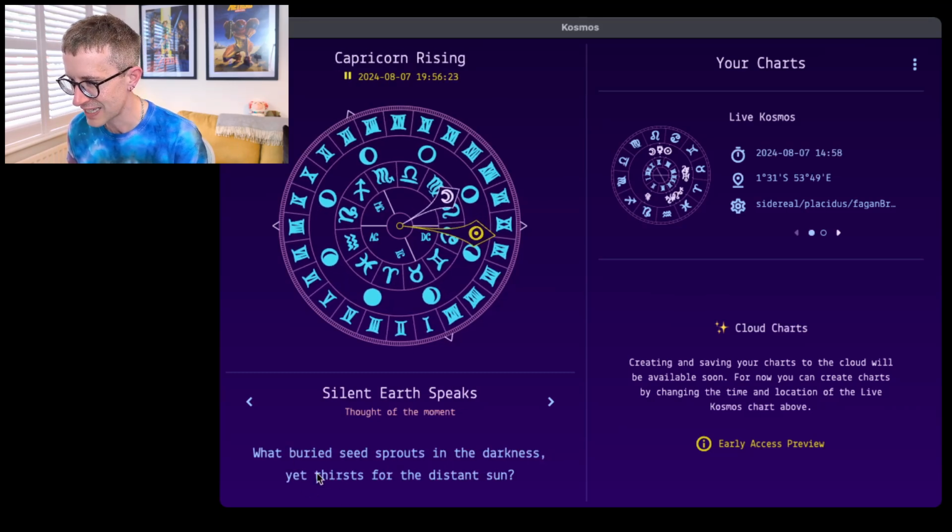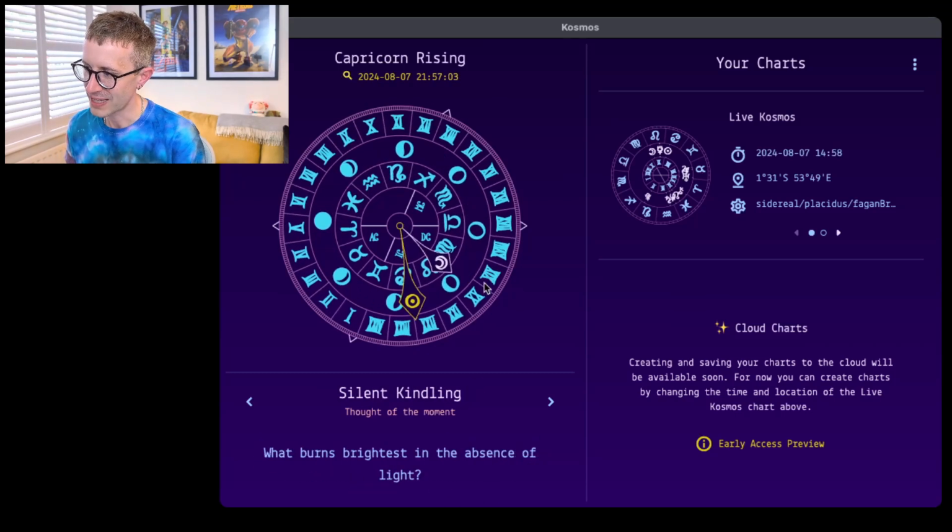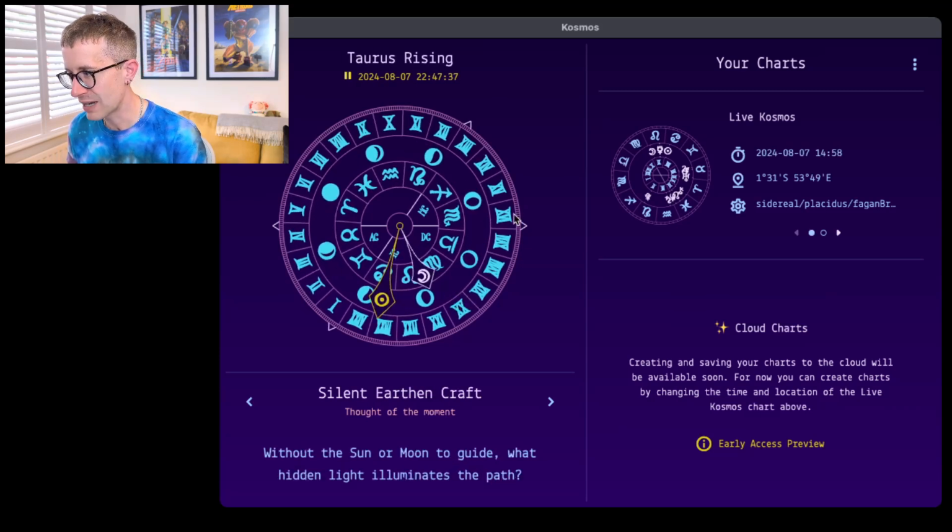let's say the sun has just set, what buried seed sprouts in the darkness? So I guess that's referencing the sun has just gone down, yet thirst for distant sun. So again, when everything's completely out, our ecliptic is now empty of our luminaries. Without the sun or moon to guide, what hidden light illuminates the path?